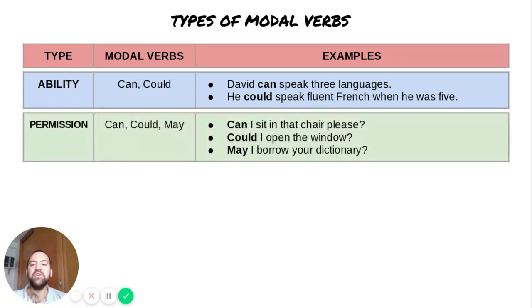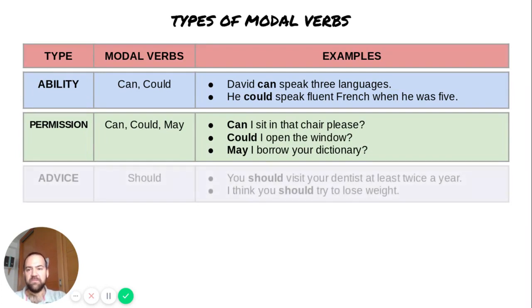Permission. Can, could, and now we've added may. Can I sit in that chair, please? Could I open the window? May I borrow your dictionary? All of these are for asking for permission. May is the most polite one. That is the one that we should be using.